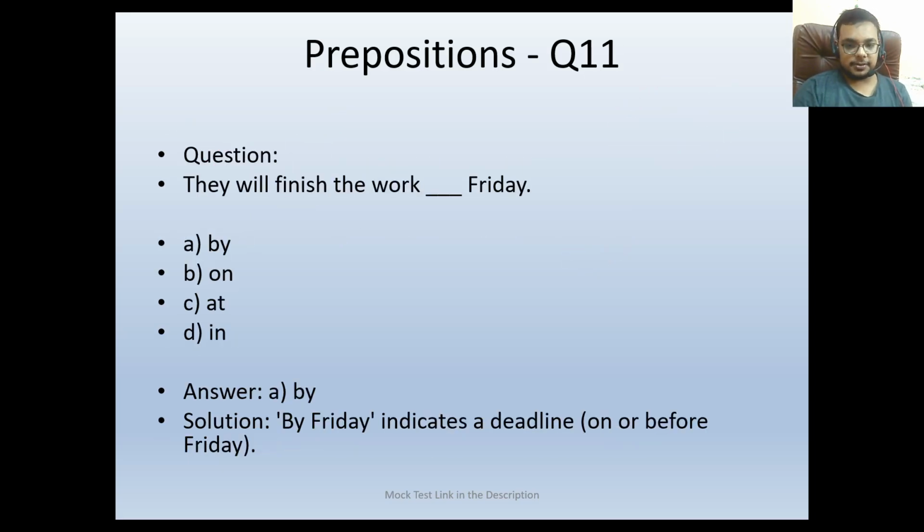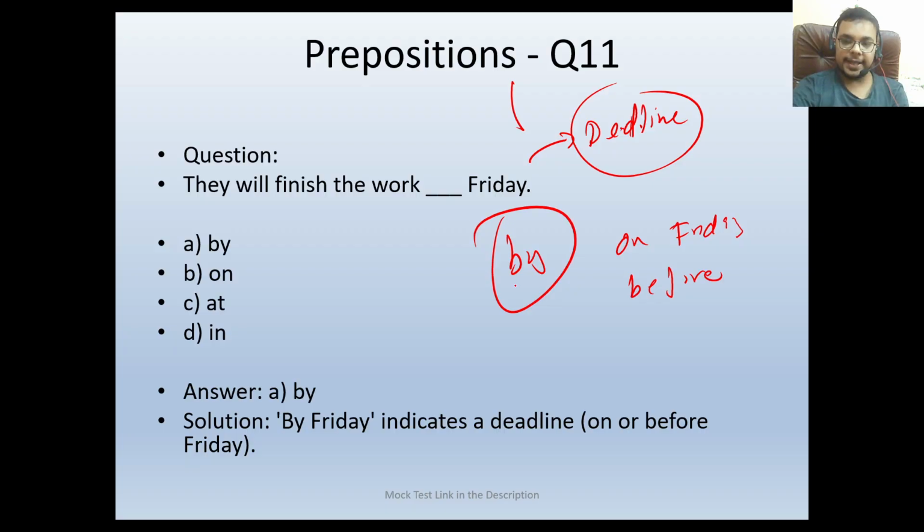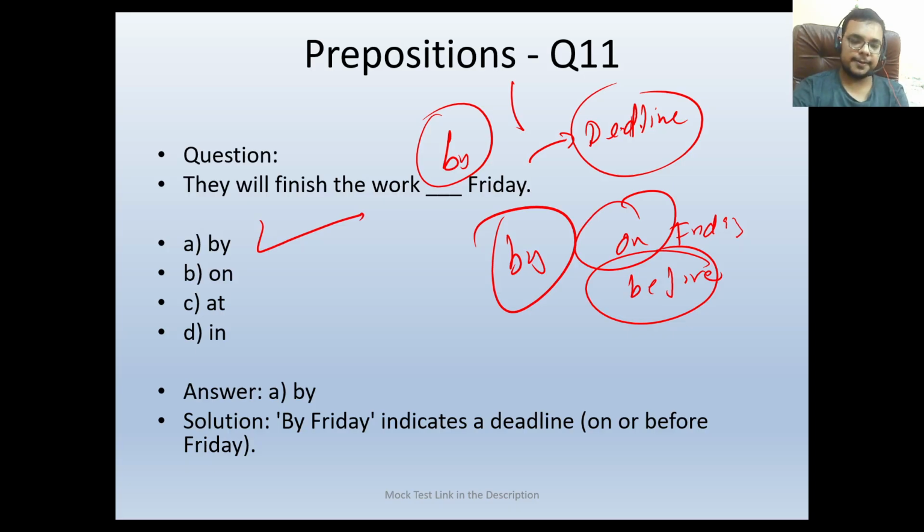They will finish the work. Okay, so see here, there is a deadline. When we are using any term which is related to a deadline, there can be two things. Either they will be finishing the work on Friday, or before Friday. Because there is a deadline of Friday, they will finish the work either on Friday or before Friday. Whenever there is a deadline like this, we always use by. By means either on Friday or before Friday. So they will finish the work by Friday. This would be our answer.